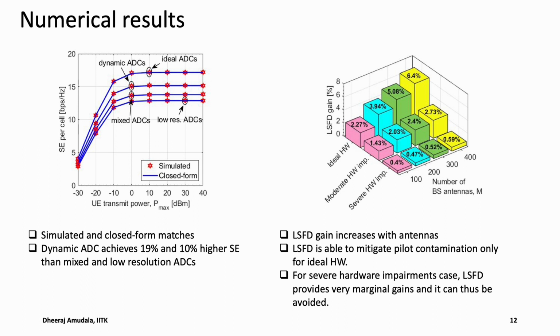Further, we note that for ideal and moderate hardware impairments, the gains of LSFD over SLD are prominent, whereas for the severe hardware impairments case, we see that the gains are very marginal. This is because in this case the ADC distortions and the RF impairments are so high that LSFD is not able to mitigate them. From this plot, we can see that if you have very severe hardware impairments, LSFD can be avoided to reduce the complexity of the implementation.